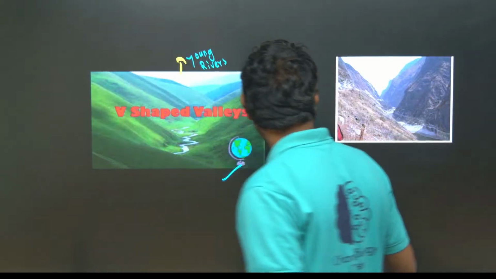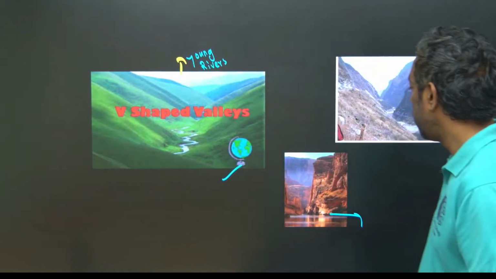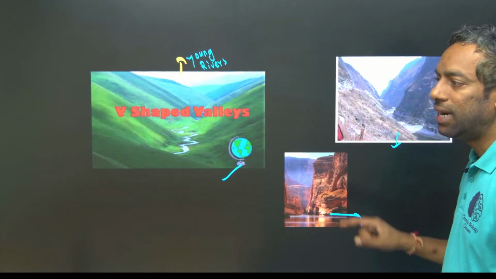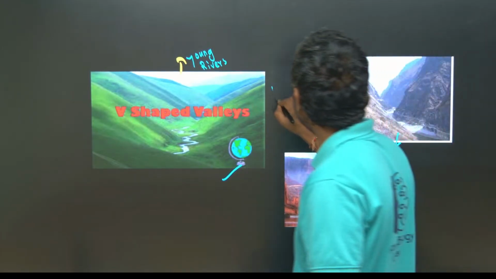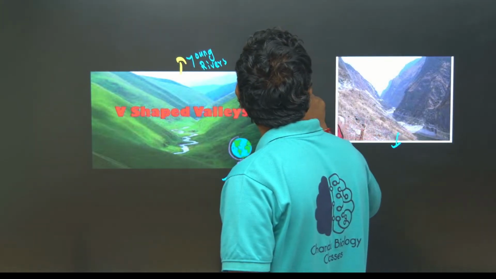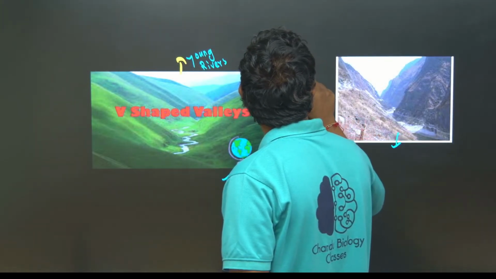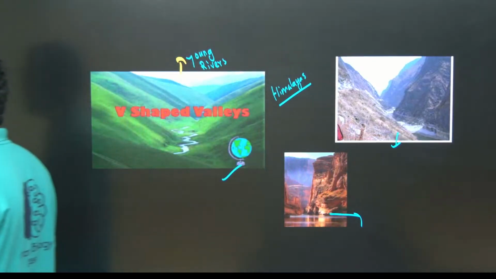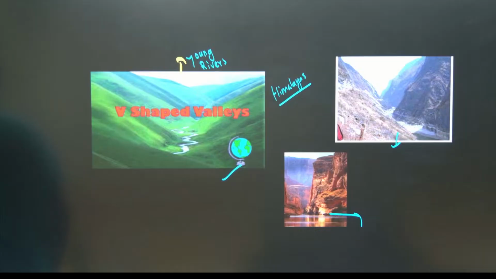This is the gorgeous V-shaped valleys and gorges that can be created in the Himalayas. This is one of the landforms.